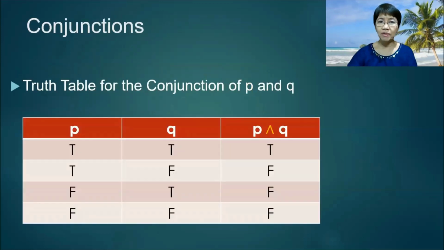Here is the truth table for the conjunction of P and Q. Suppose P and Q are both true, then P and Q is true. But if either P or Q is false, then the conjunction is false. Or if both P and Q are false, then the conjunction is also false. So there is only one condition for the conjunction to be true, and this is if both P and Q are true.